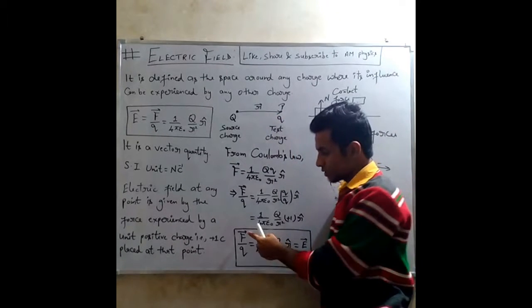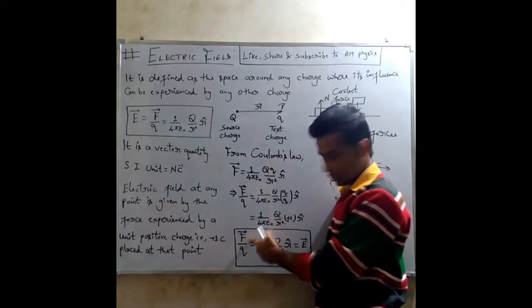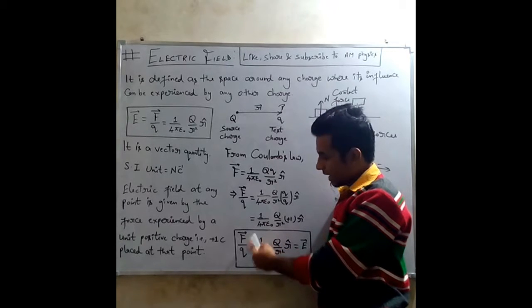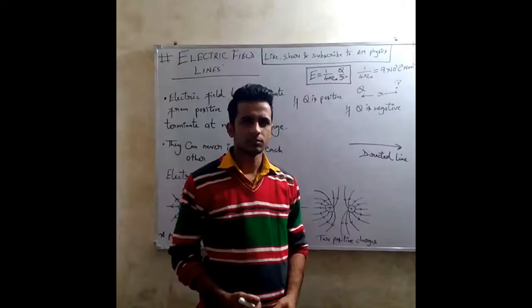Now since force is a vector quantity and we find electric field using force, electric field is also a vector quantity. The SI unit of force is Newton and the SI unit of charge is Coulomb. So the SI unit of electric field is Newton per Coulomb.